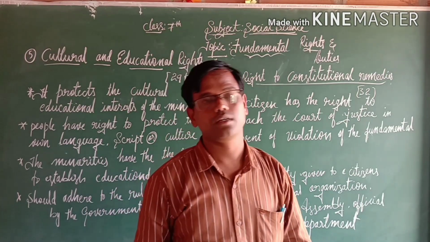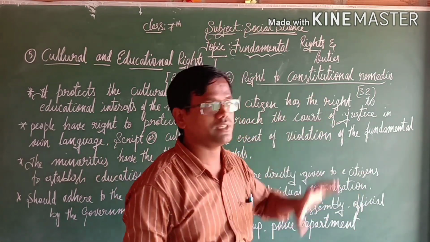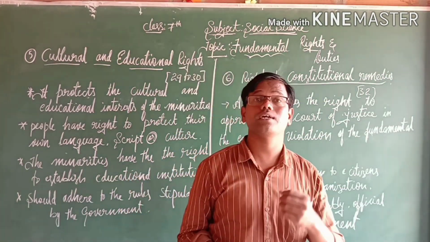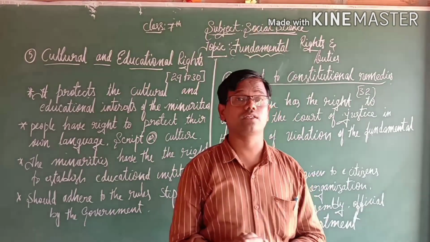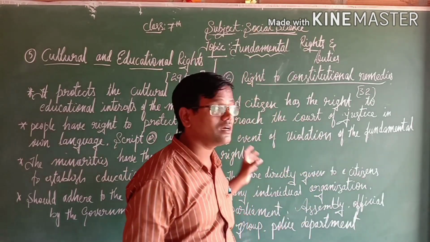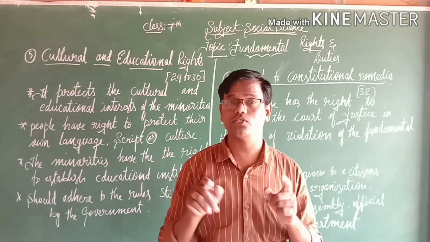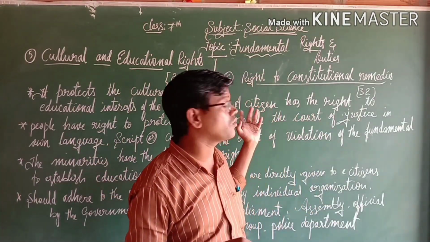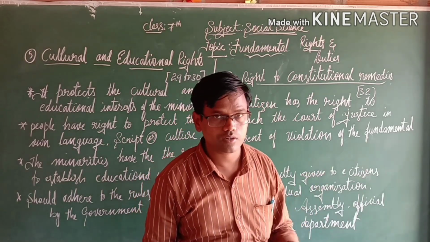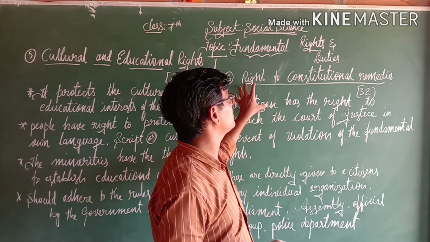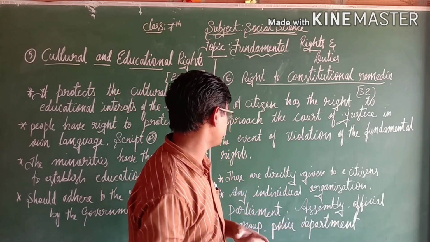In short, in case any citizen does not get these 6 fundamental rights, or gets any violation by someone or the government, there is a chance to approach the court. So we can call this the right to constitutional remedies.